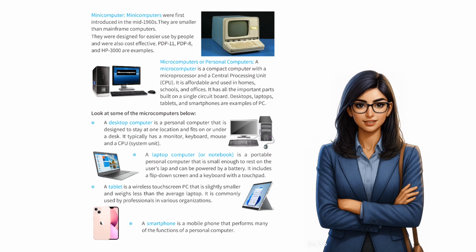It includes a flip-down screen and a keyboard with a touchpad. A tablet is a wireless touchscreen PC that is slightly smaller and weighs less than the average laptop. It is commonly used by professionals in various organizations. A smartphone is a mobile phone that performs many of the functions of a personal computer.